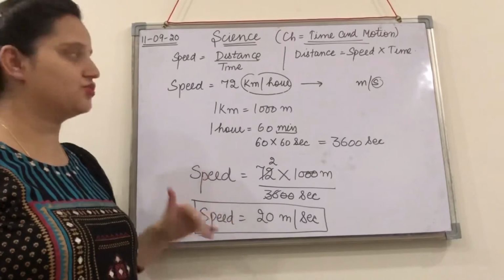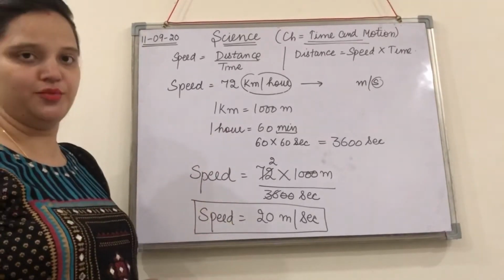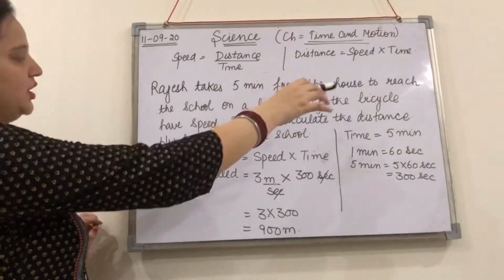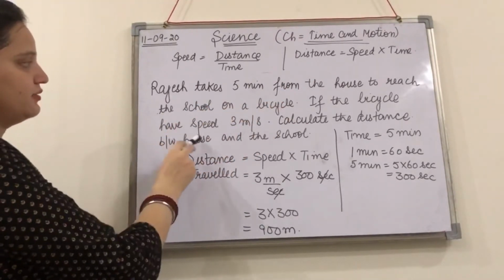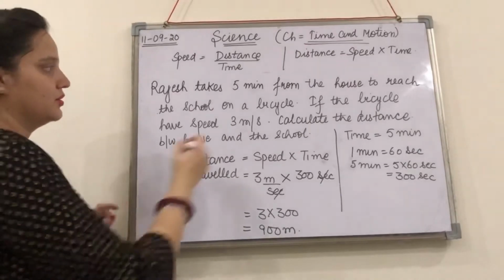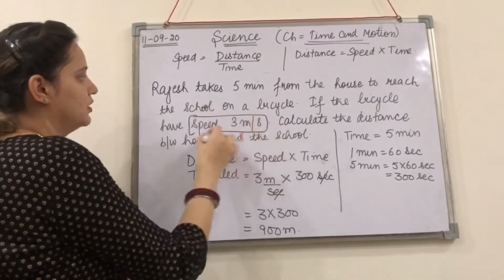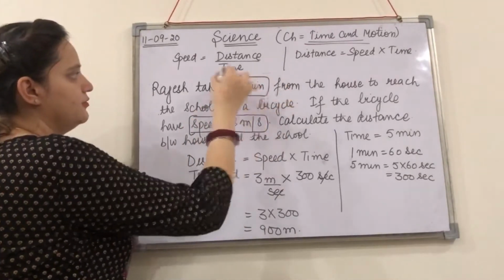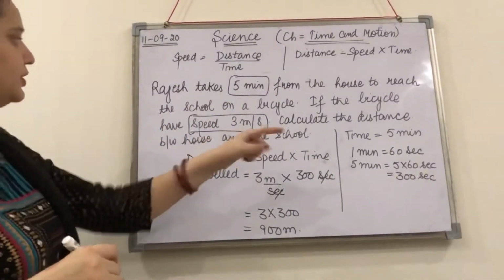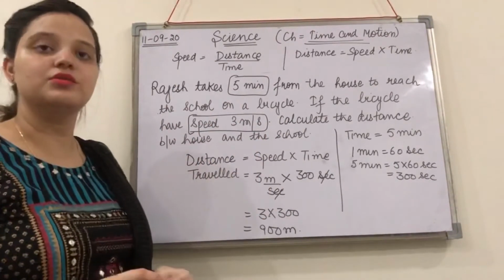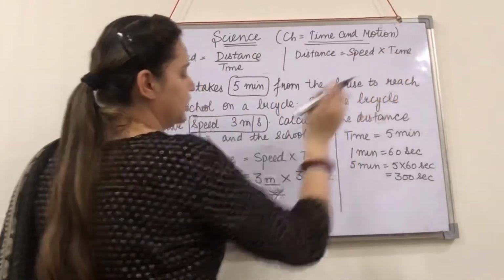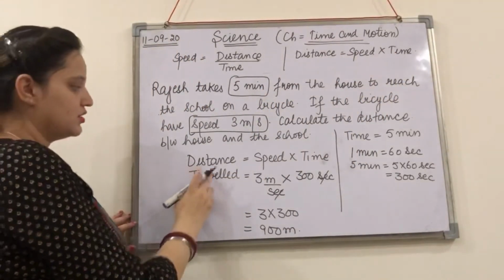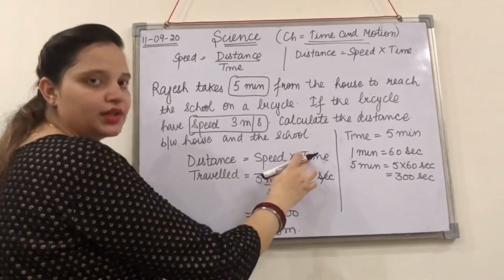Right. So let's shift to the next numerical now. It takes 5 minutes to reach the school from the house on a bicycle, and the bicycle has a speed of 3 meter per second. So this is the speed given and here the time is given, 5 minutes. You have to calculate the distance between the house and the school, right? So here is the formula of distance, that is speed into time. So we will be using this formula: distance traveled is equal to speed into time.